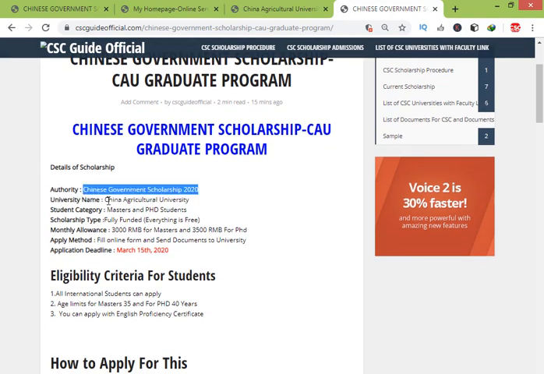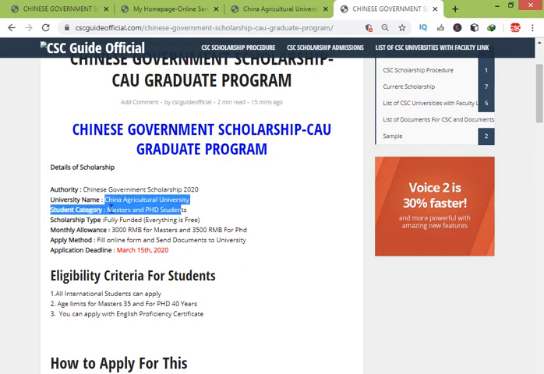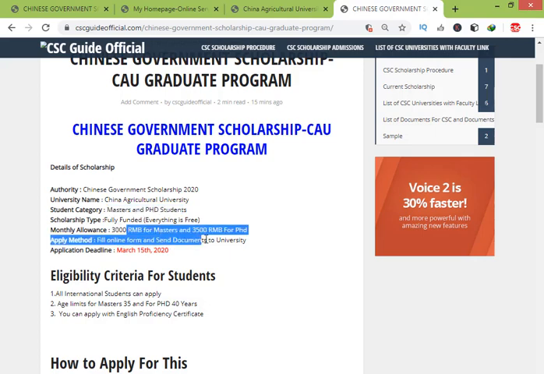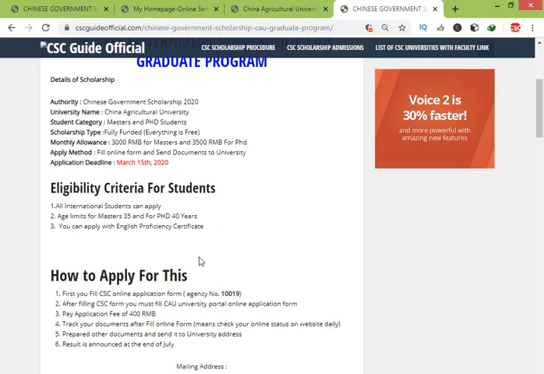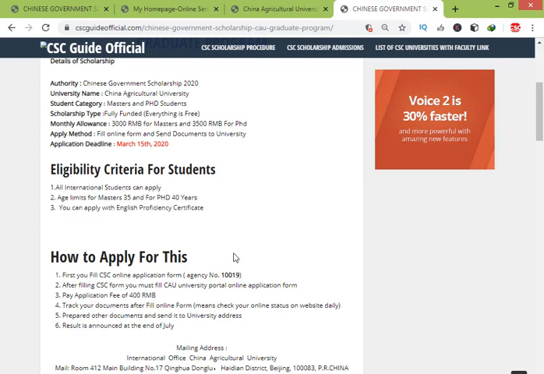This is the Chinese government scholarship, China Agricultural University, for master and PhD students, a fully funded scholarship for master and a monthly allowance of 3,500 RMB, and the deadline is 15th March 2020. So these are the eligibility criteria which you are shown. So how to apply for this?